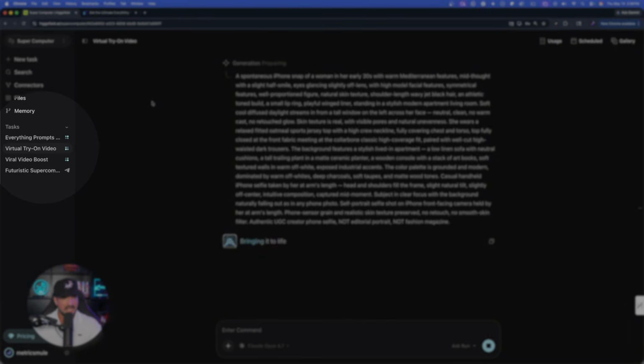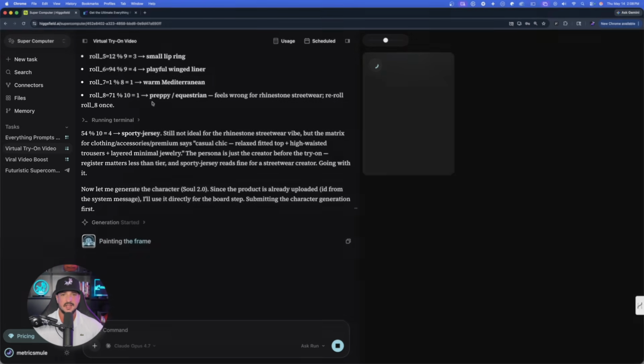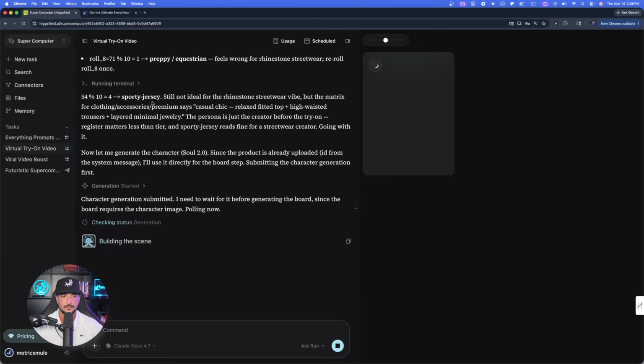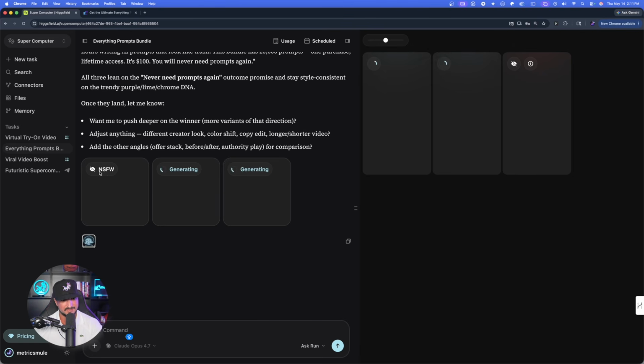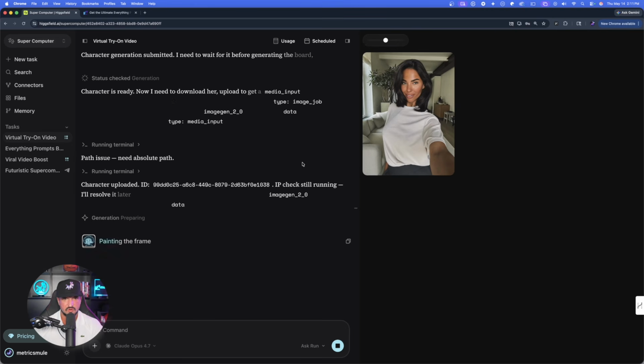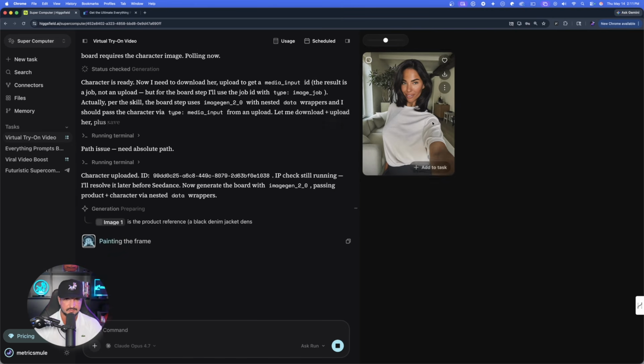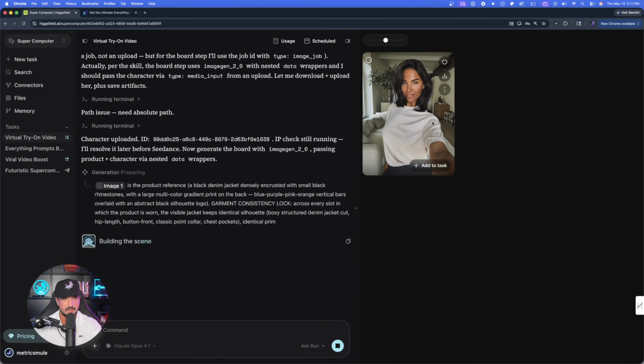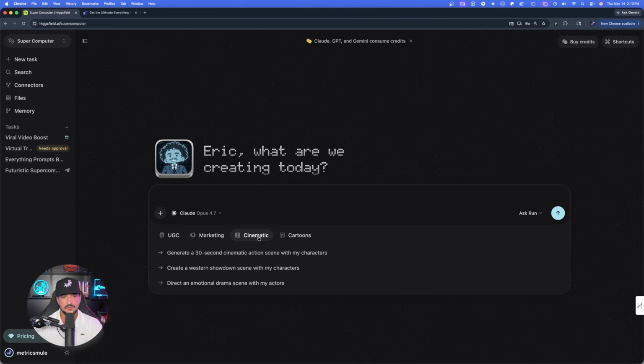So on the left-hand side, we're going to have 3 of these going at the same time. And now the process continues for all 3. Now, unfortunately, we get one that's going to be moderated for NSFW, so I have no idea what it created. But nonetheless, you could see the status over here. And for the virtual try-on, we went ahead and it just gave us a model right here, and now it's building the scene. All right, now let's come over here to cinematic.